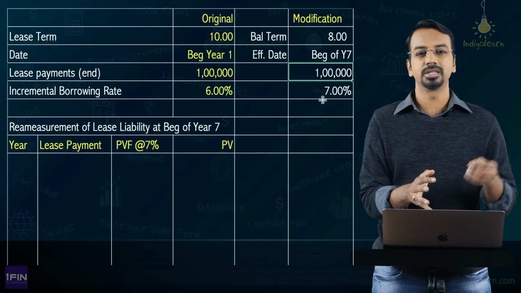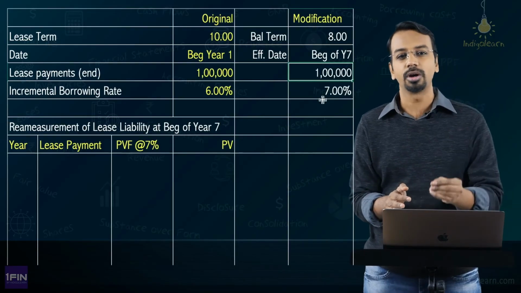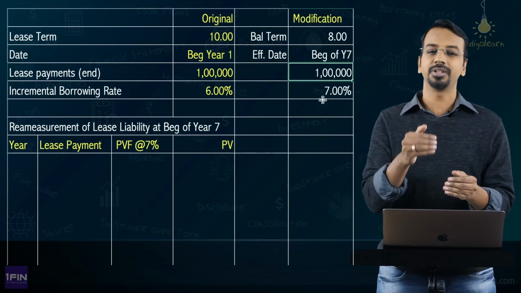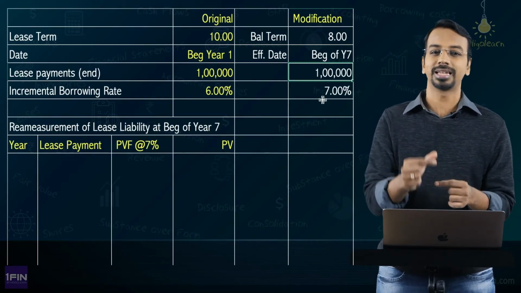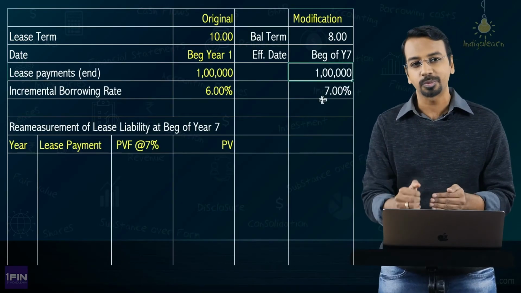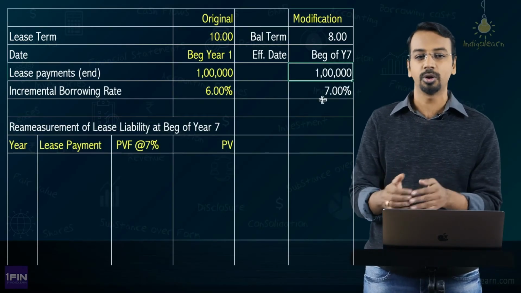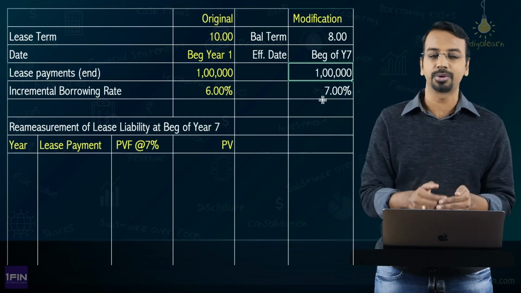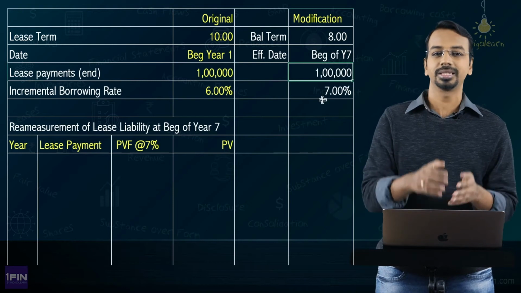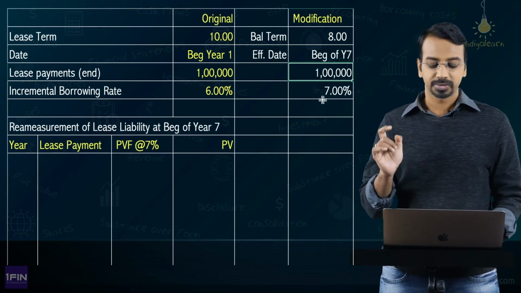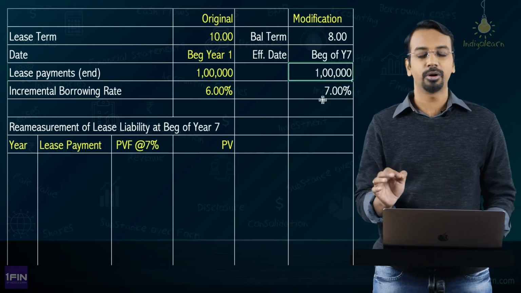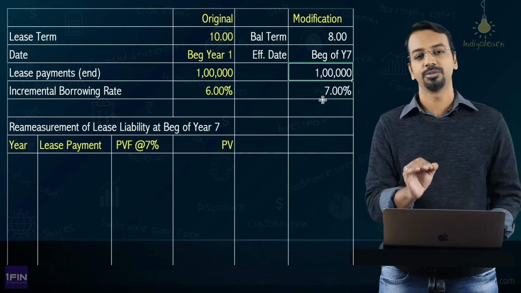Now, as far as the question is concerned, it just says how should the modification be accounted for. For that, it is enough if we calculate how much is the change in the lease liability. So the lease liability will go up by that amount, and correspondingly the right of use asset will also go up by that amount. But we will also compute the right of use asset balance, and how much will be the revised right of use asset balance as well. So very simple question, nothing to be worried about. You just need to put the numbers at the right places and you will get the answers.